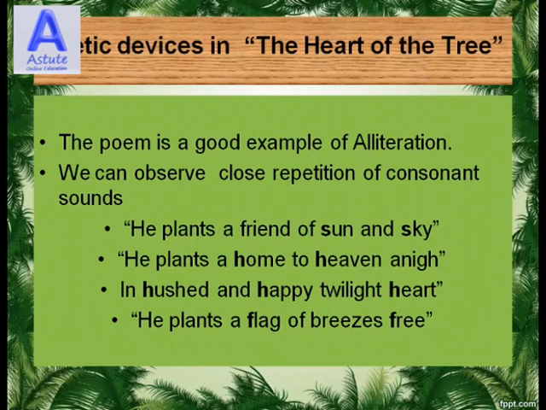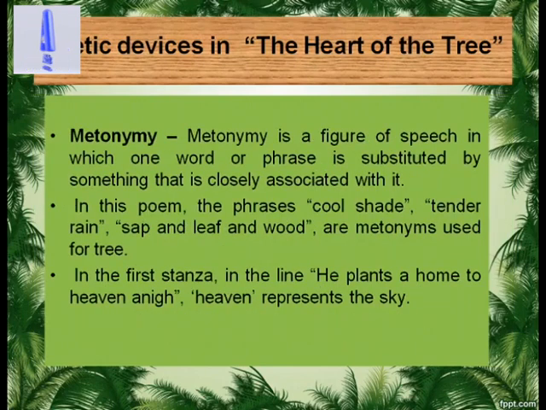So here in these four lines, you could see that in the first line, S words are repeated like sun and sky, H words like home and heaven, hushed and happy and heart. These are H words. He plants a flag of breezes free. Flag and free are F words. So there is a repetition of consonant sound.